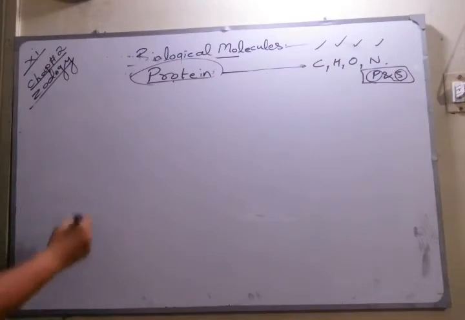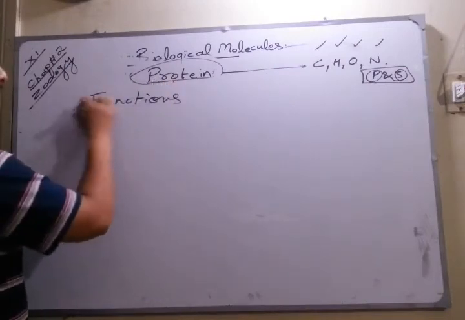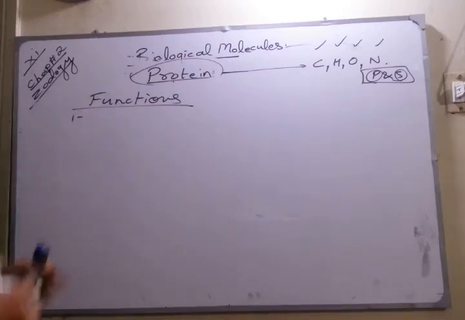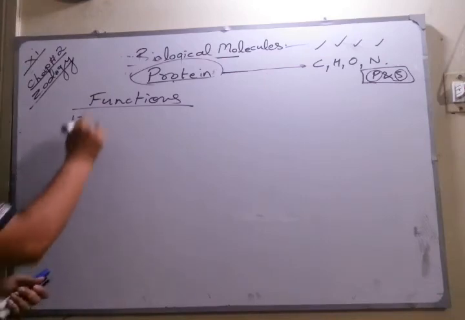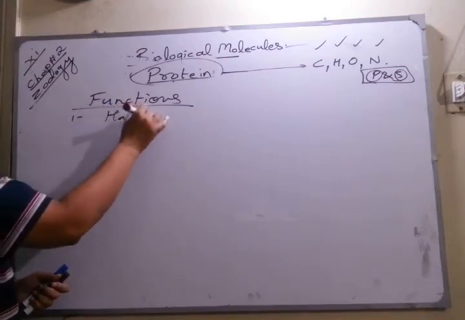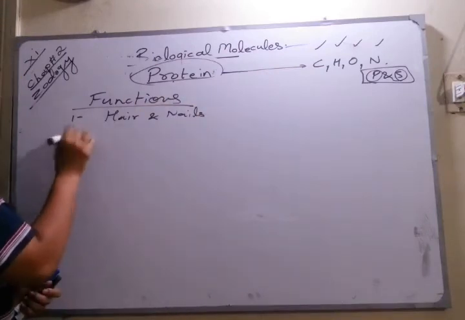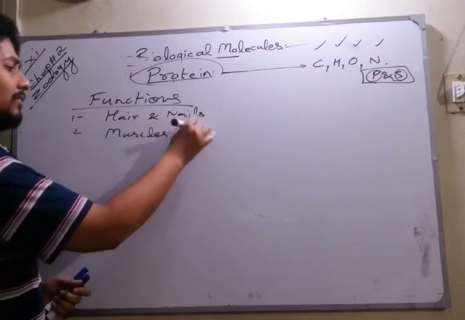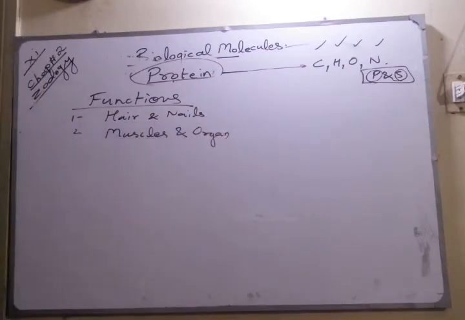But what are the functions I can give you as concepts in order to study protein? Protein makes the basic structure as well as the complex structure of the body. It makes the basic structures such as hair and nails, which are the simplest structures, and the complex structures such as muscles and organs. The simplest type of protein makes the simplest body structure.